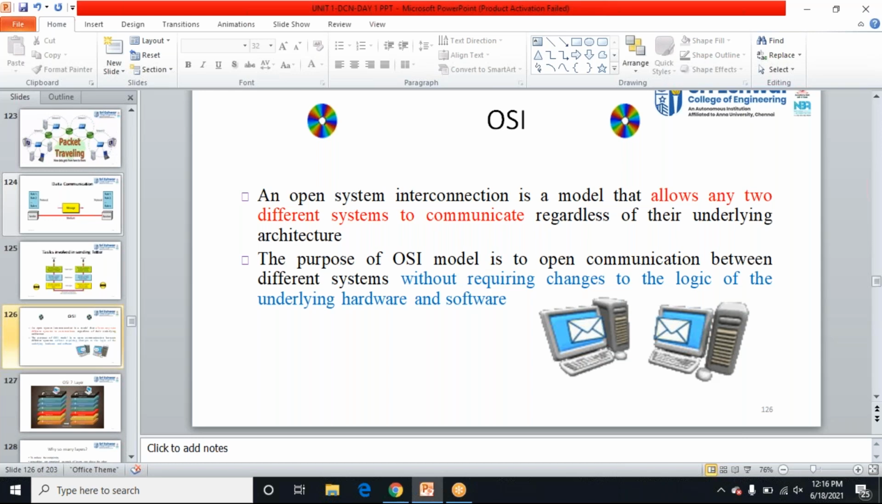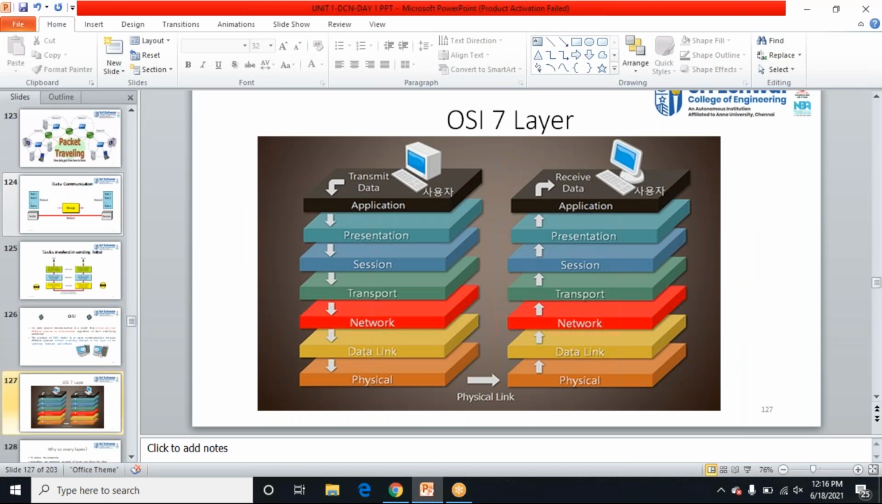It is a reference model followed for transmission of data, and for the internet we are going to use the reference model named the TCP/IP model. Okay, coming to layers. These are the 7 layers of our OSI model. The first layer is the physical layer, then data link layer, network layer, transport, session, presentation, and application. These are the 7 layers.